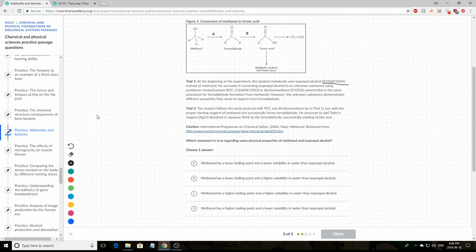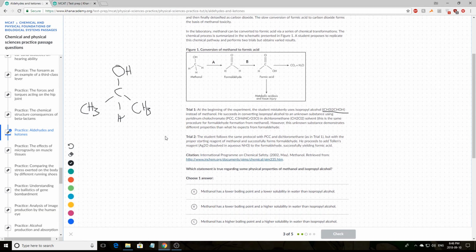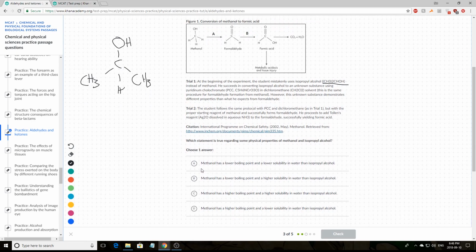So let me draw the two side by side. So we have methanol here. And I'll have to draw my isopropyl alcohol again. Sorry about that. Okay. Let's go over the answers and see if they're correct or not.